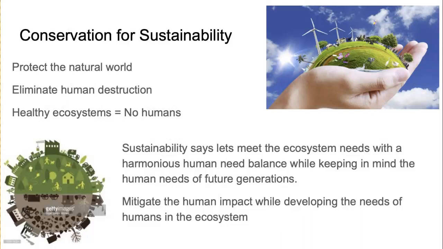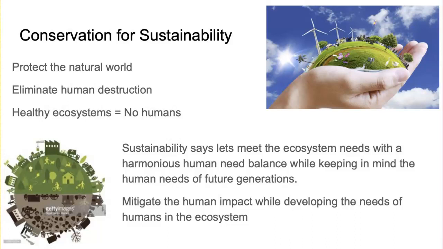Remember that sustainability has an ecosystem need that is met with a harmonious balance with what humans need and what humans of the future will need, as well as what the organisms living there need, right? So it's a way to protect the natural world, to eliminate humans destroying the earth, and to maintain healthy ecosystems, which usually means without humans.